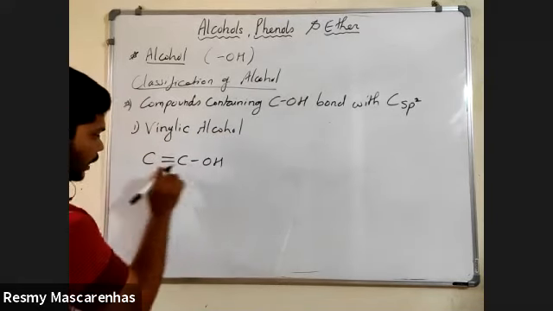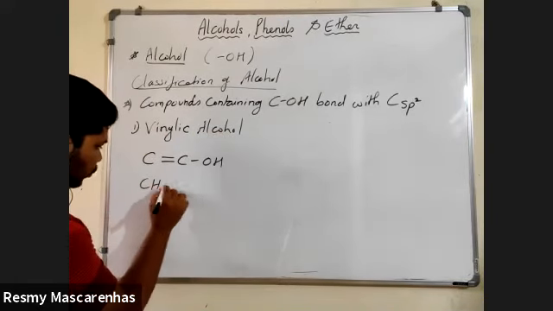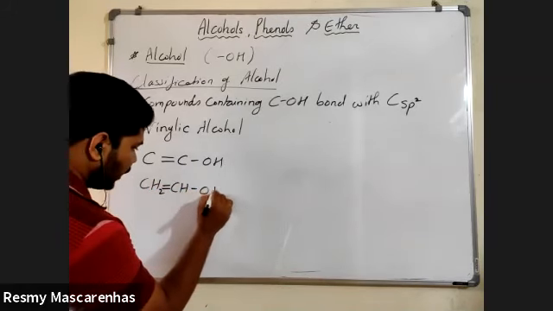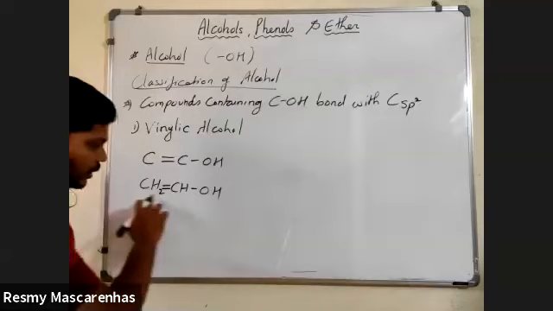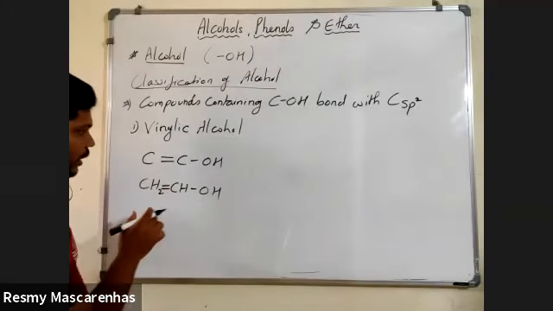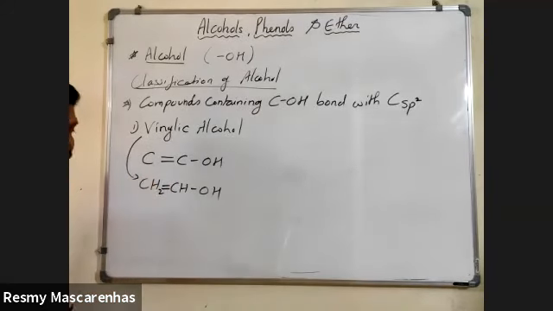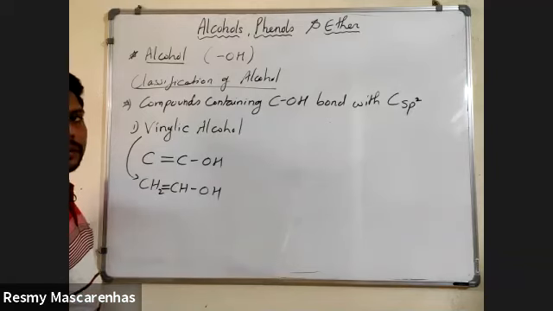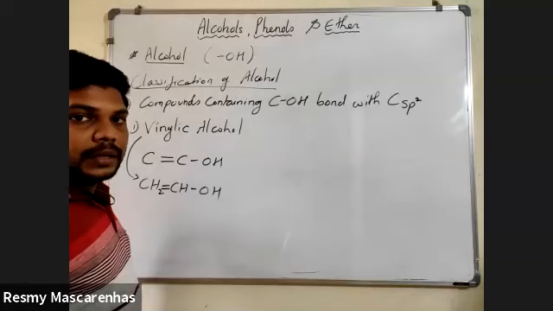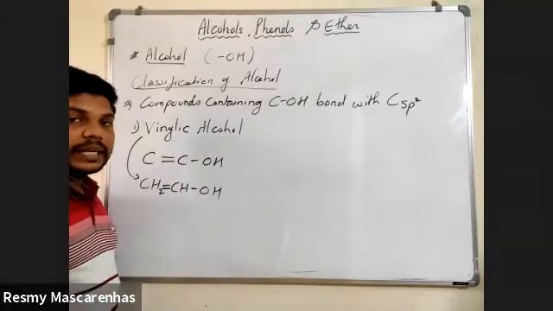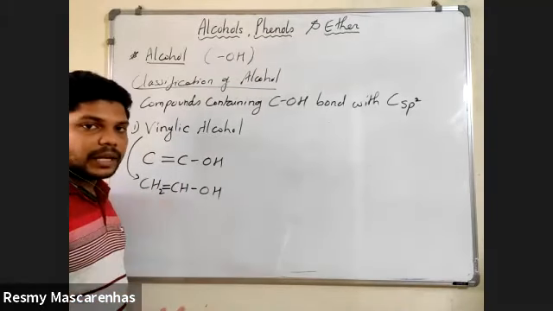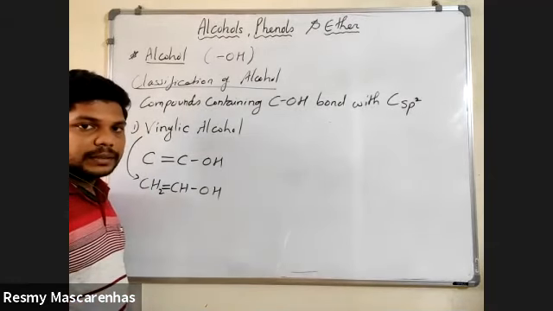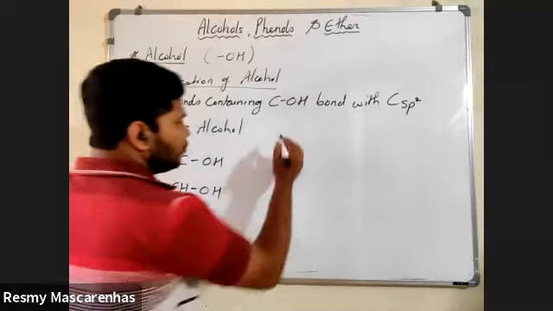Now, the name of this molecule, CH2 double bond CHOH, you can directly call vinylic alcohol. That's it. Here we cannot decide whether it is primary or secondary. That is possible only for sp3 hybridized carbons. Here it is direct.